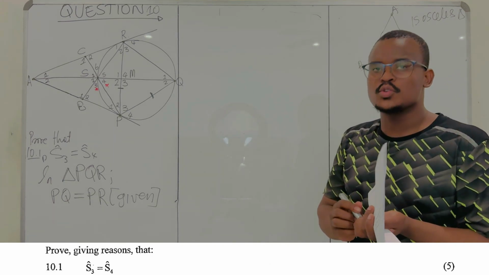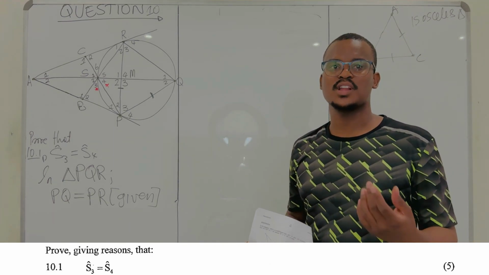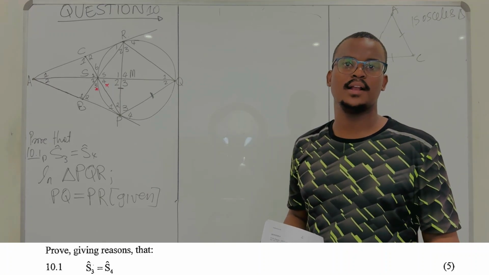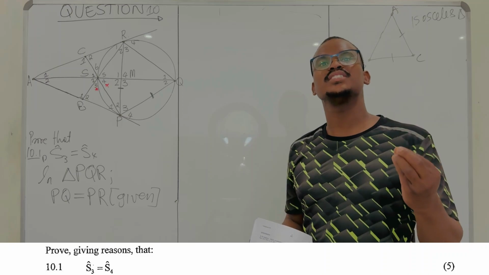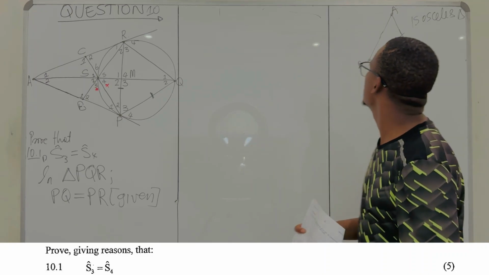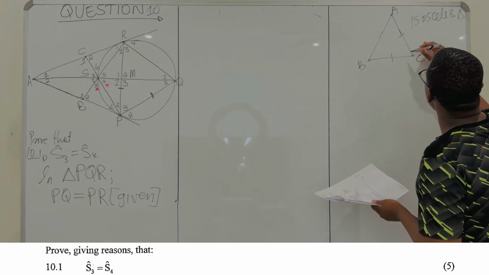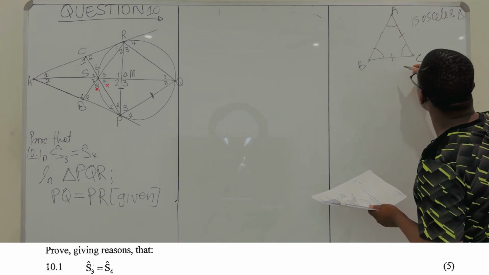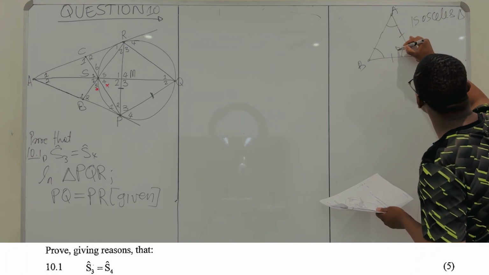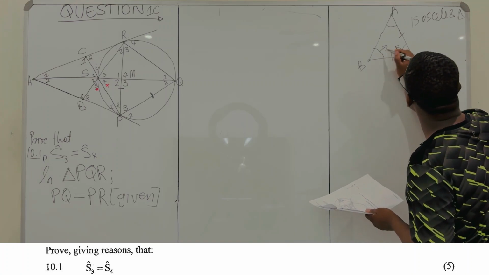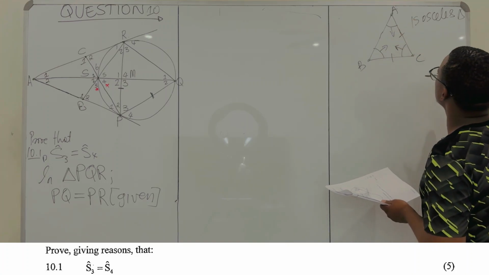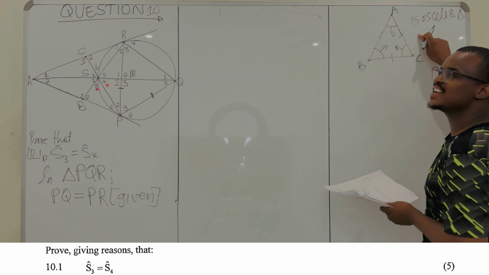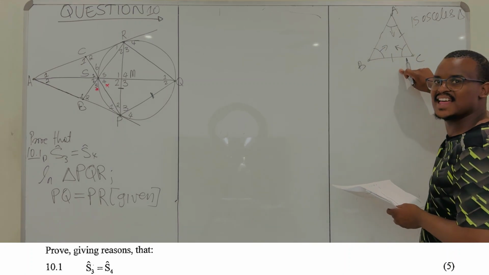What else do you know? What you need to remember about an isosceles triangle is that the angles that are facing the equal sides will also be equal, which is the angles that are opposite equal sides will also be equal. So in this case, we have three angles. This angle C is facing that side, this angle B is facing that side, and this angle A is facing that side. So you can see B and A are facing sides that are equal in length.